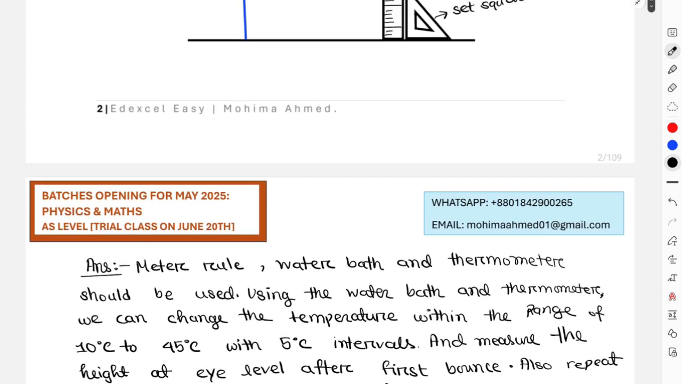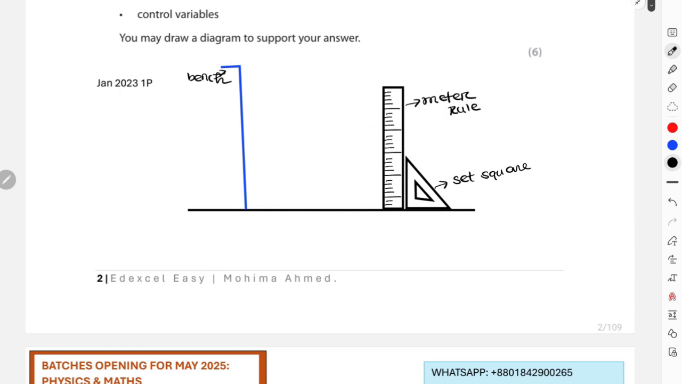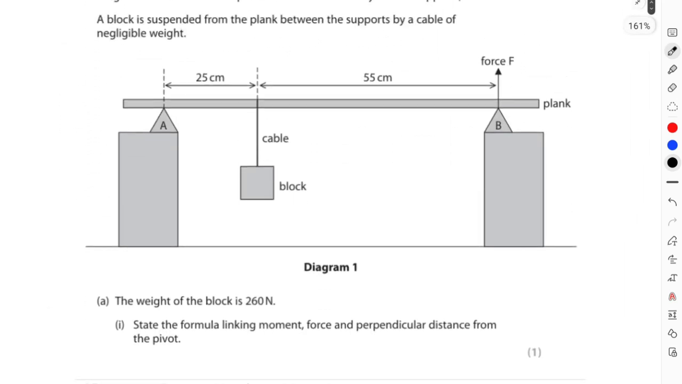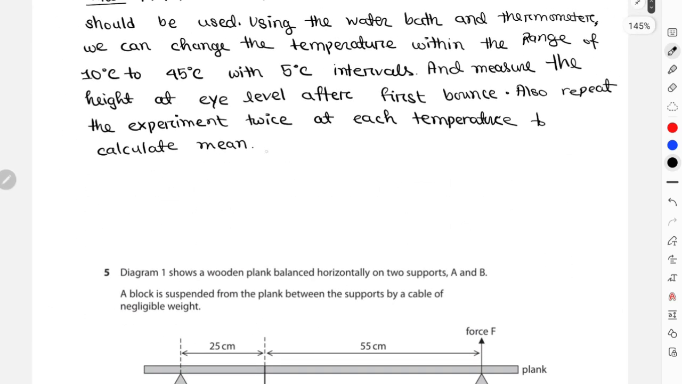For example, over here, the first control variable is the height from which you're going to drop the ball, the initial height from which you're going to drop the ball. That has to be constant. And again, the room temperature should also be constant, because that would also modify the temperature of the ball, right? Surface of the ball. That is also a factor that should be controlled. So there are two control variables: room temperature and your initial height from where the ball is dropped.